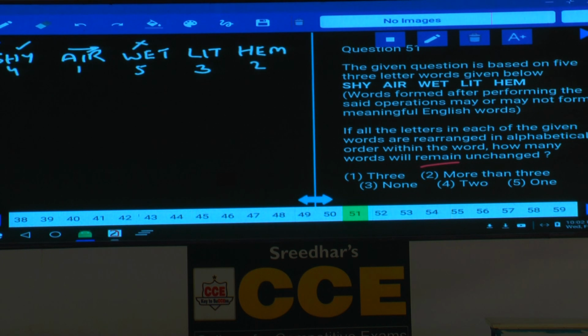Now in this wet, they are not in the alphabetical order. Now in this lit, they are not in the alphabetical order. Here also it is not in the alphabetical order. Then what is your answer here? Air, only one word, that is choice 5. Are you following this one or not?